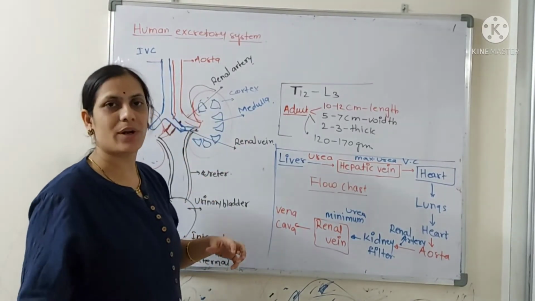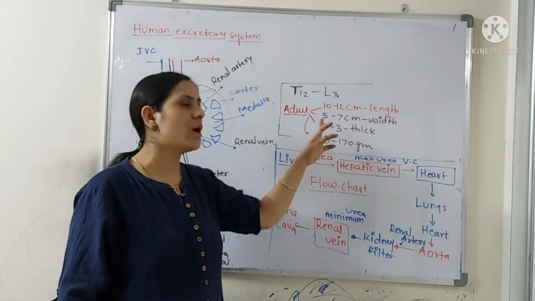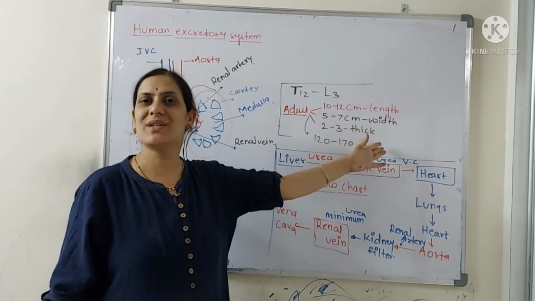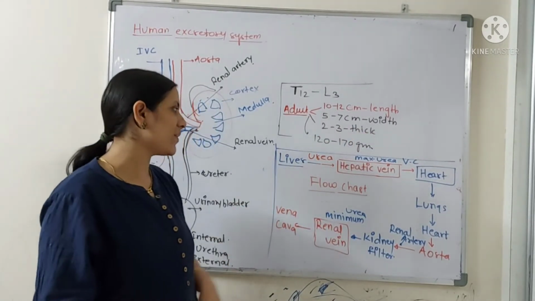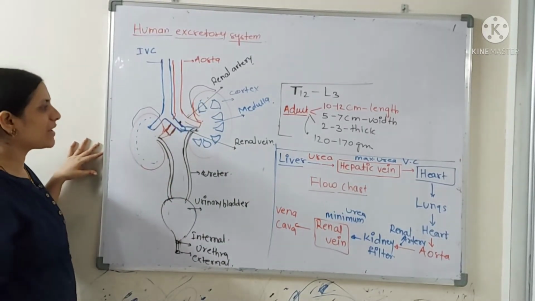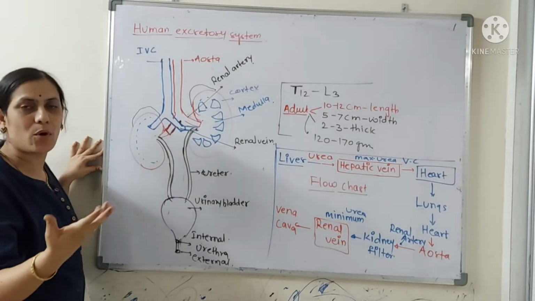In a well-grown adult, the kidney size will be 10 to 12 centimeters in length, 5 to 7 centimeters in width, and 2 to 3 centimeters in thickness, and the approximate weight is 120 to 170 grams. Here you are able to see the bean-shaped kidneys. There you get a notch-like structure known as the hilum or hilus.